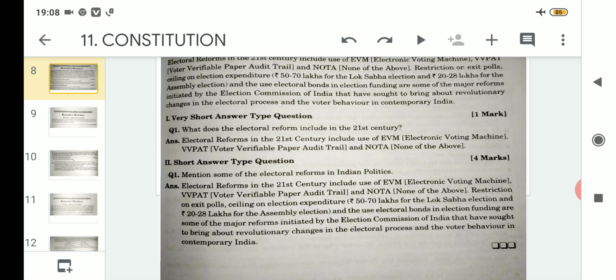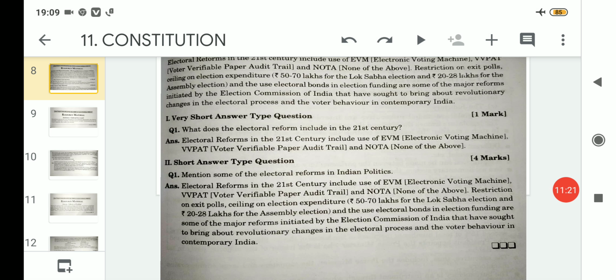That means for the Lok Sabha elections, a candidate contesting elections will be allowed to spend between 50 to 70 lakhs, and for the state assembly, he or she will be allowed to spend 20 to 28 lakhs. Apart from that, use of electoral bonds in election funding. So these are a total of 6, and these are only some of the electoral reforms in Indian politics which have revolutionized the electoral process in India, and the voter behavior also.